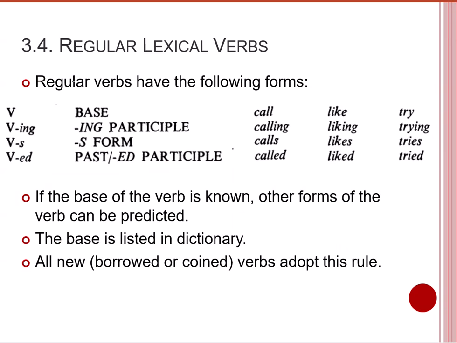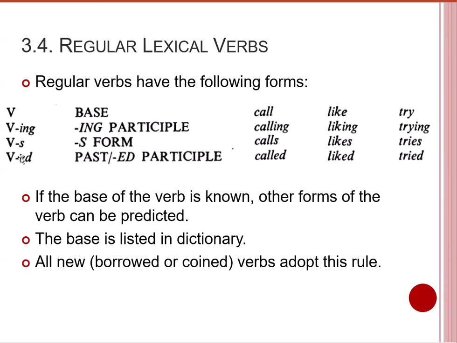Going back to the verb forms, regular verbs, they follow the following forms of verbs. We're dealing with the regular verbs. So we can conclude that regular verbs, they have only 4 forms. And again, I would like to remind you that we're talking about the forms and not the functions, because the functions are different.